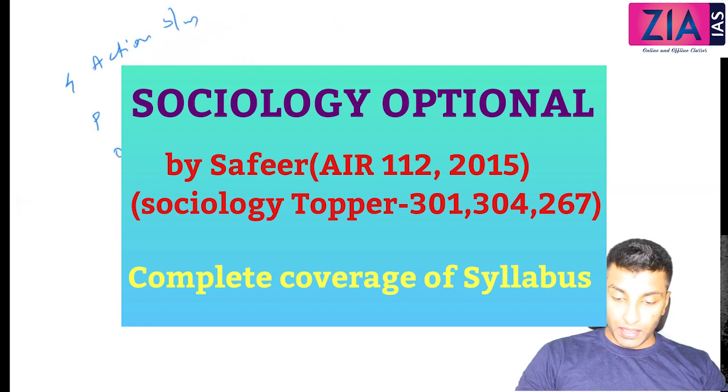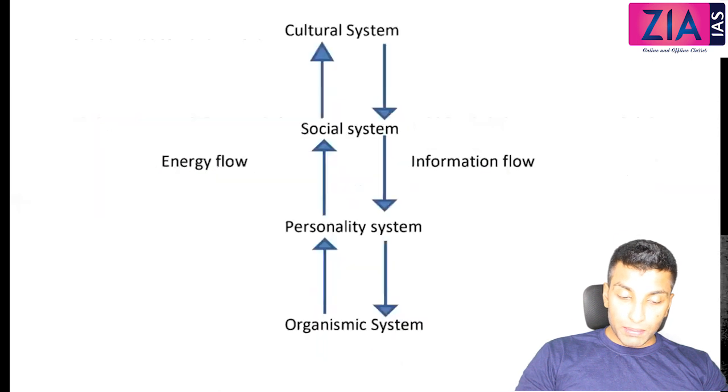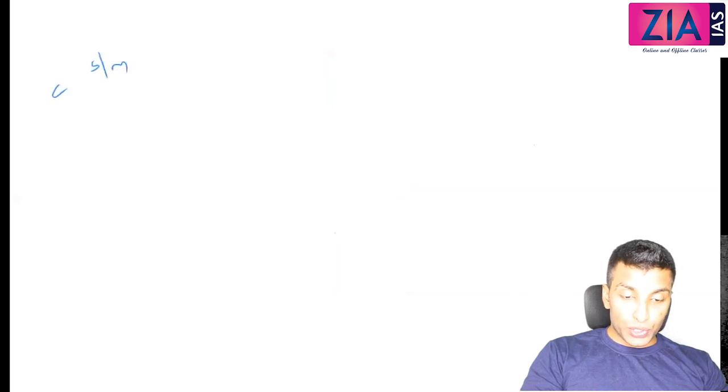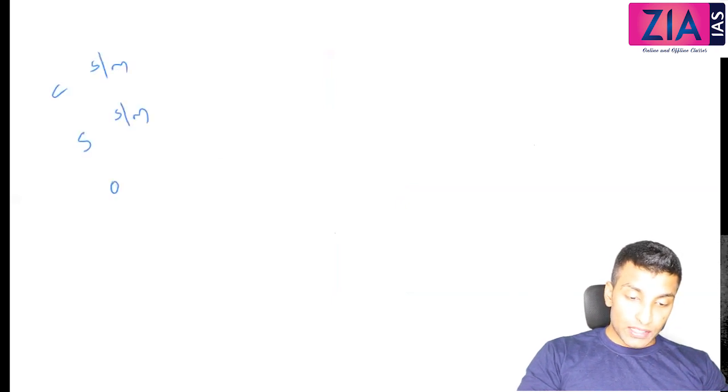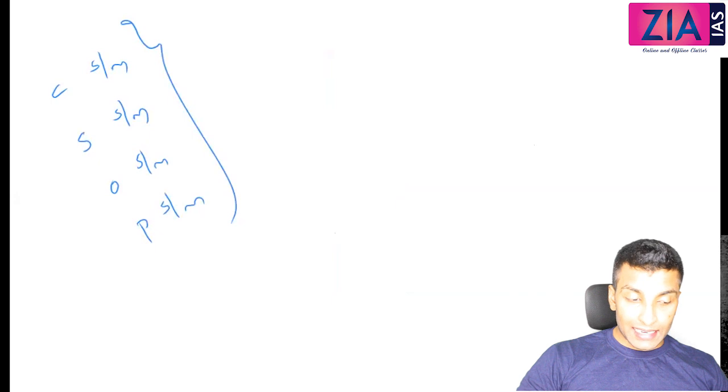These 4 systems: cultural system, social system, personality system, organismic system. These are the 4 action systems. Again, what he says is these action systems are not isolated.